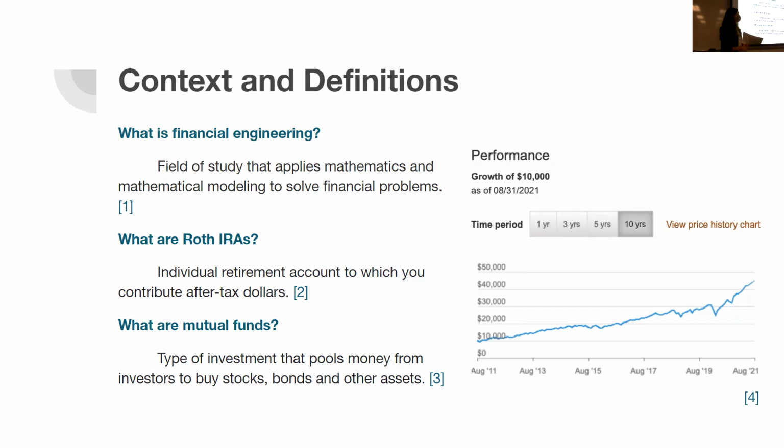Next, moving on, we have Roth IRAs. Roth IRAs are a type of retirement investment account, and you might be familiar with traditional IRAs. They are very similar, but the big difference between them is that Roth IRAs contribute after-tax dollars, while traditional IRAs contribute pre-tax dollars.